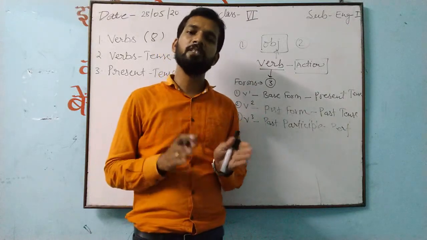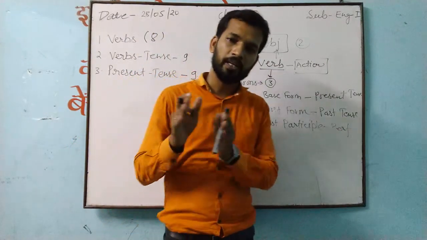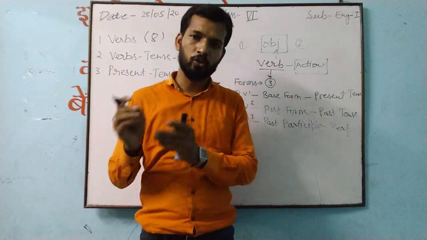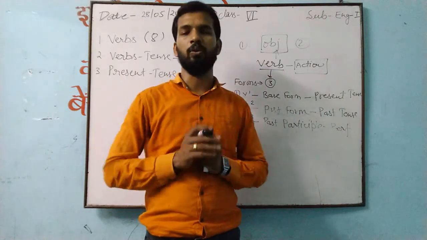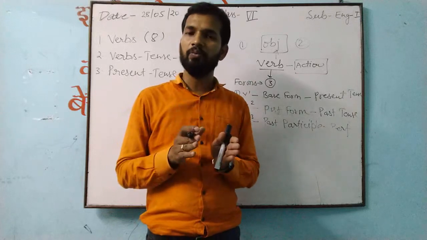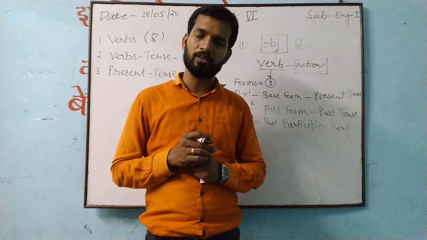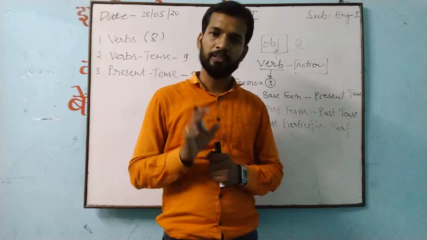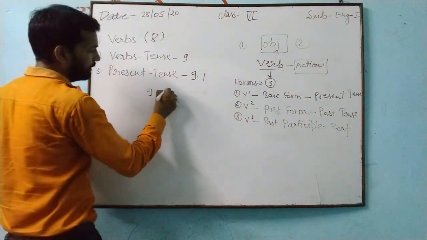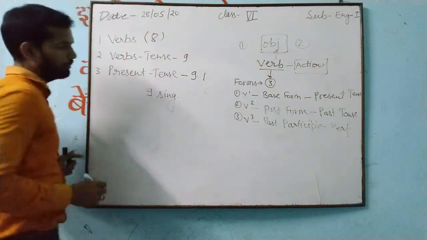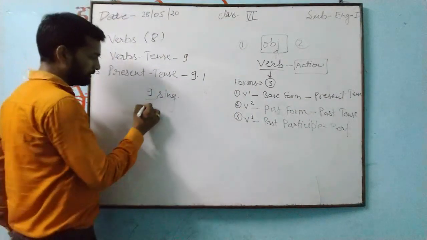This is about transitive or intransitive verb. If after the verb you are getting one object or two objects, then that verb will be a transitive verb. And after the verb, if you are not getting any object, then that verb will be intransitive. How is it? Just watch here. I have written here: I sing.